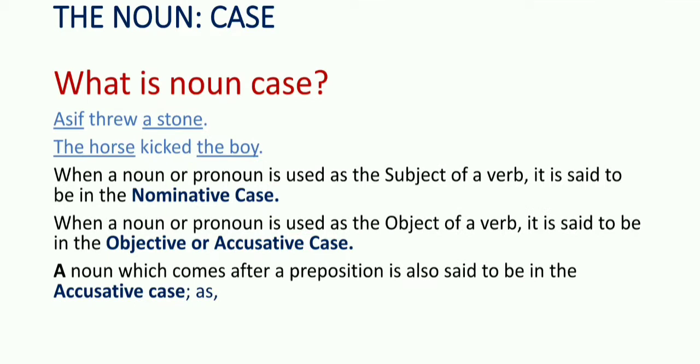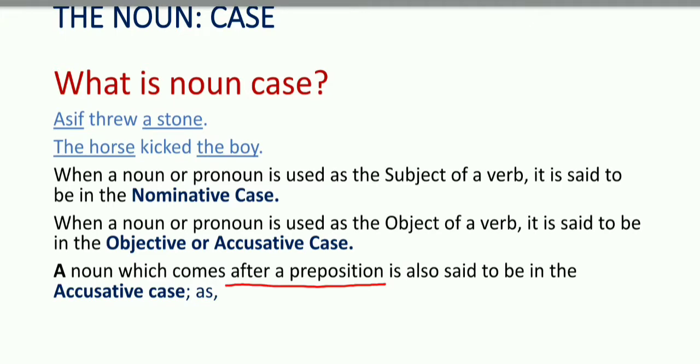Next, we have a noun which comes after a preposition. Keep in mind, a noun which comes after a preposition is said to be in accusative case. When it becomes the object of a preposition, as in earlier video lectures we have discussed the object of preposition.